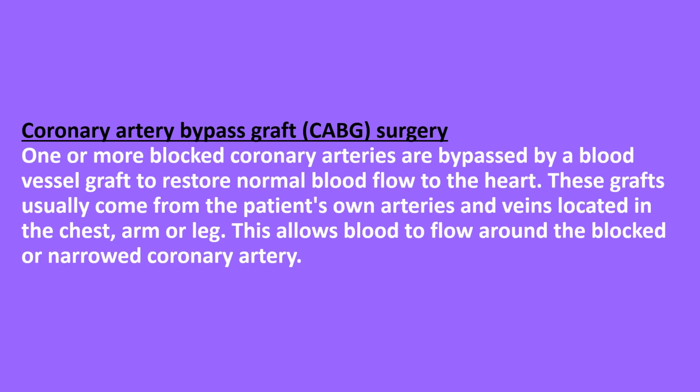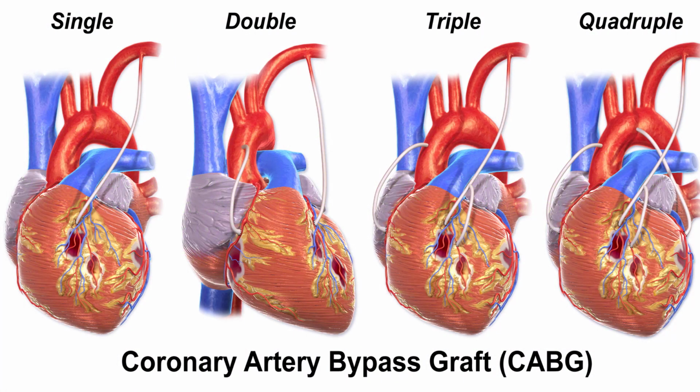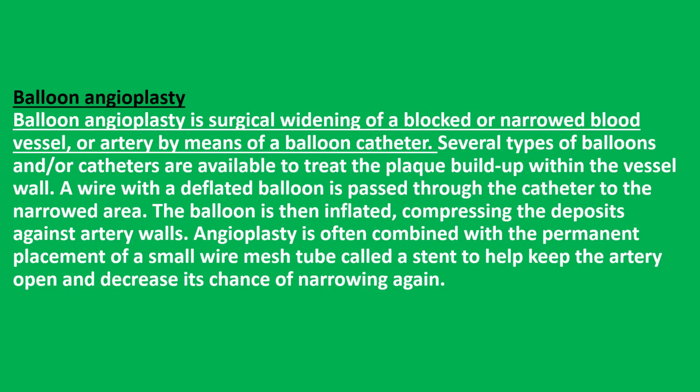Coronary artery bypass graft surgery. One or more blocked coronary arteries are bypassed by a blood vessel graft to restore normal blood flow to the heart. These grafts usually come from the patient's own arteries and veins located in the chest, arm, or leg. This allows blood to flow around the blocked or narrowed coronary artery.